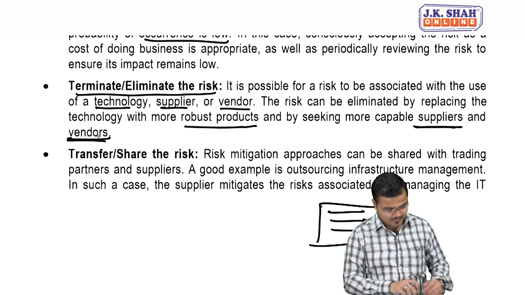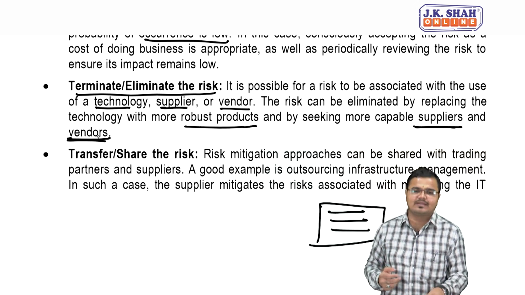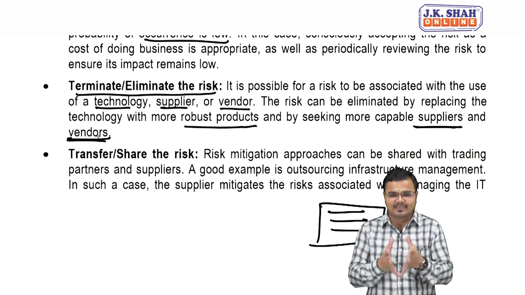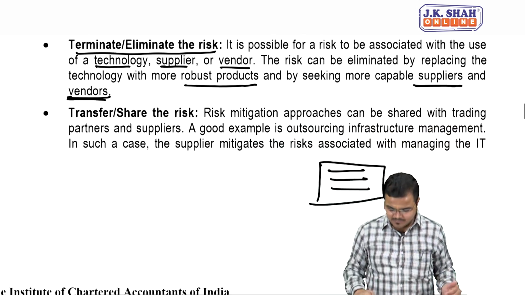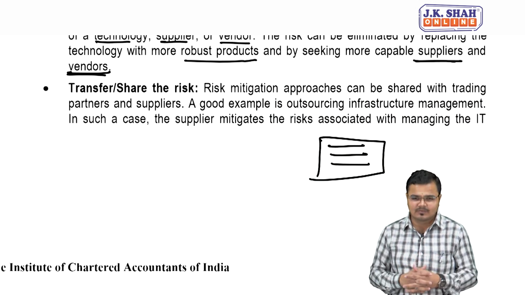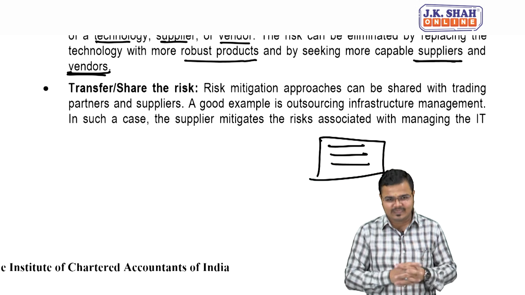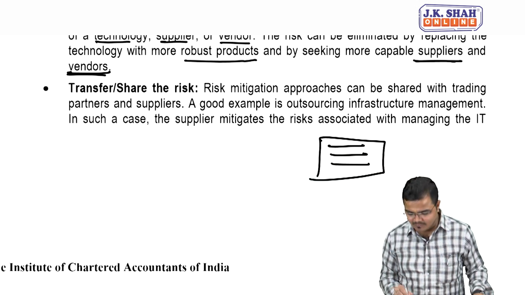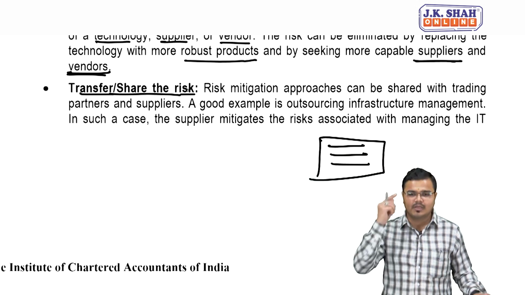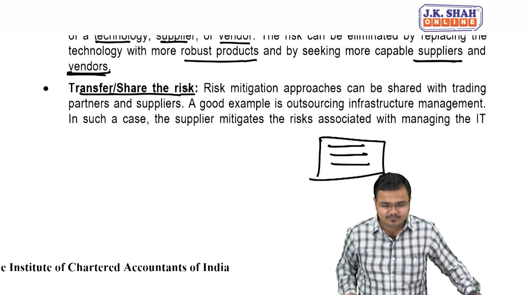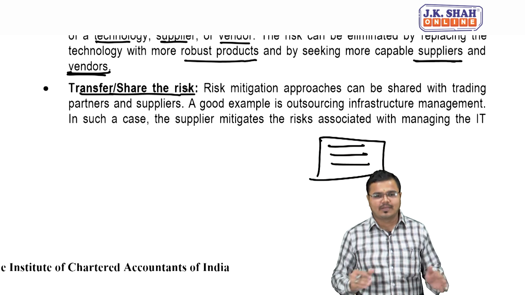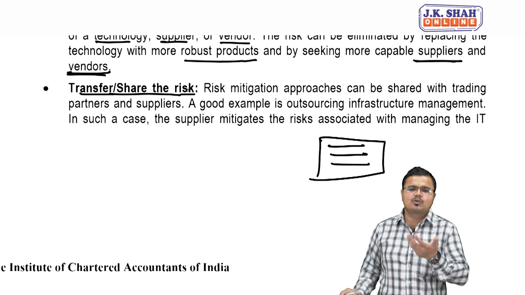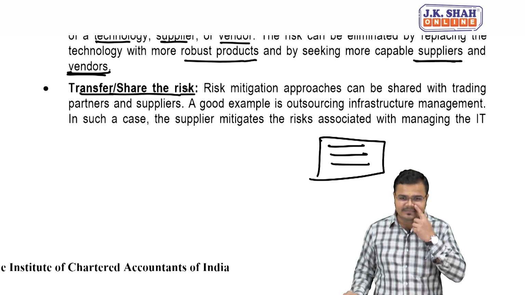Number three, people, many times it happens that we are not capable enough to manage the risk because we are busy with our actual job, our main core activities. At that time, we can do one thing: we can share or transfer our risk to more mature management. Sir, what do you mean by more mature management over here? Outsourcing, people. Let's take a very simple example.